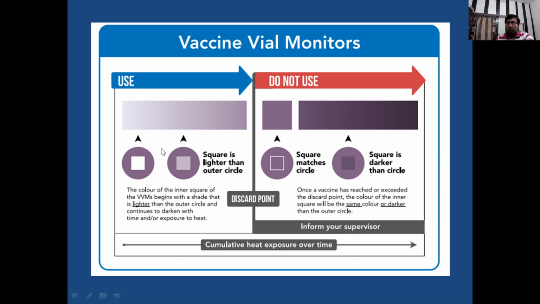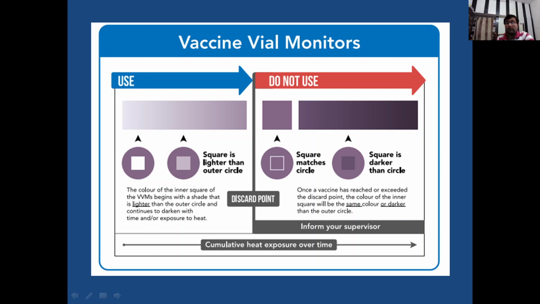and it can be used. So if the color of the square is lighter than the outer circle, that vaccine can be used. If the color of the square is equal to the outer circle or darker, then that vaccine cannot be used for immunization. Okay, so we have to discard that vaccine.